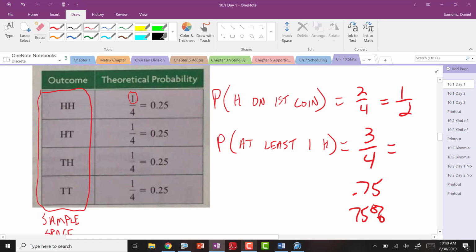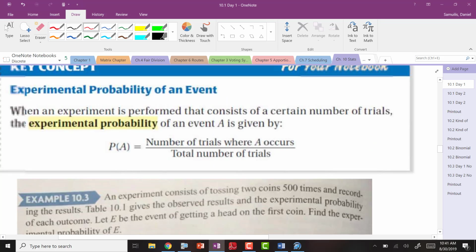Experiment. So experimental probability, you do a study. You actually check your coin, like they were talking about that your not so trustworthy Uncle Larry has a loaded dice or a loaded coin, and it may be landing more on heads than tails, and he knows that. So you might want to conduct an experiment. Is this a fair coin? So experimental probability, you actually flip it over and over and over again.